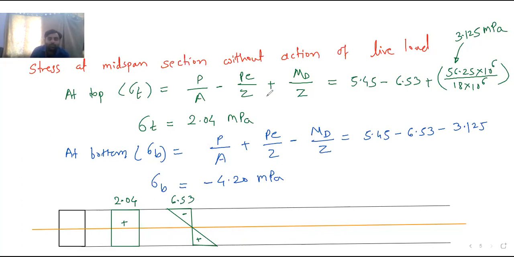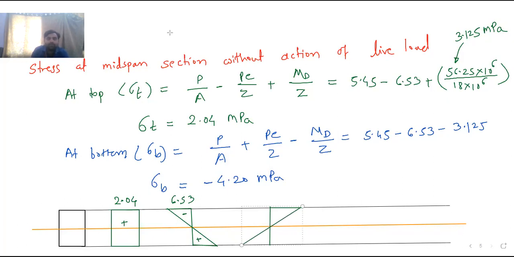So lastly, M d by Z. So again I will draw the baseline. This is the baseline. Then M d by Z. M d by Z you have told me 3.125. Okay. So it is plus minus. At top it is plus, at bottom it is minus. So at top it is towards right, plus. And then at bottom it is minus, so towards left. This way the diagram will be there.